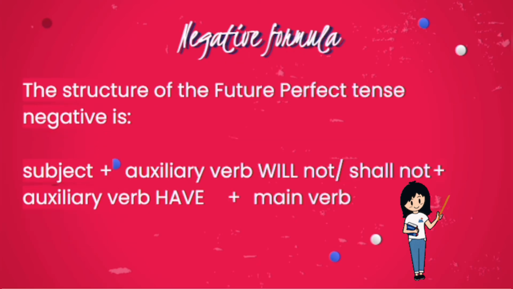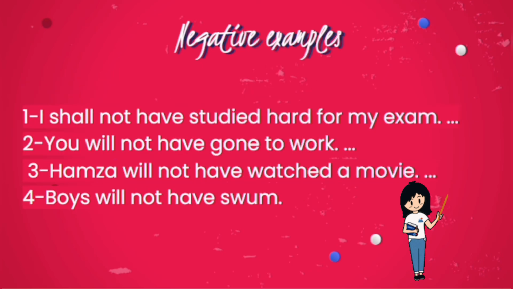Negative formula. The future perfect tense may also be used in the negative form to indicate an action will not be happening in the future. The formula will read: subject, will not have, shall not have, third form, ending in ed or irregular form. These are the examples of negative formula.